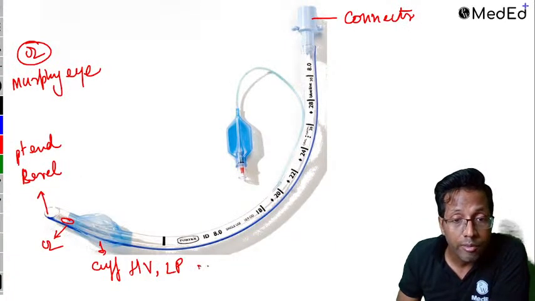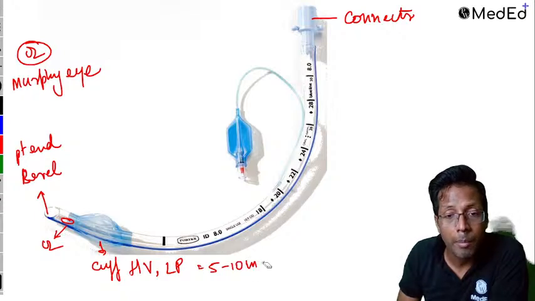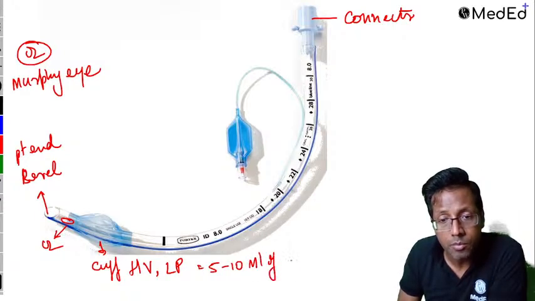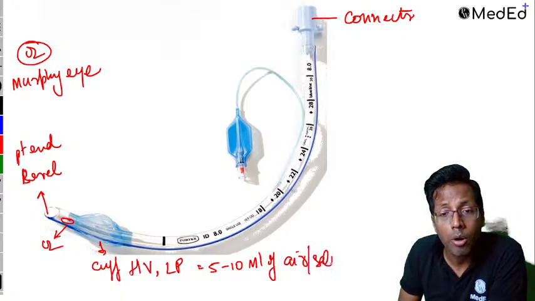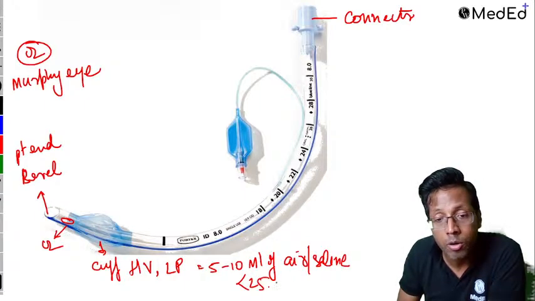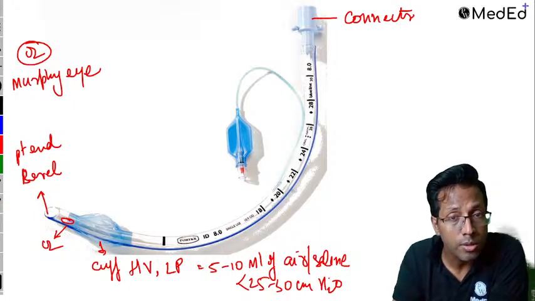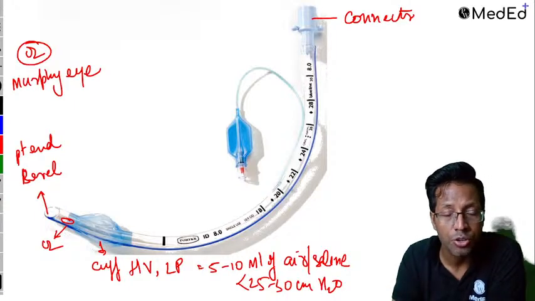When you inflate the cuff, you inflate with 5 to 10 ml of air or saline. More important is the cuff pressure should be less than 25 to 30 centimeter of water. If it increases, you're going to cause pressure necrosis. If it is less, it can cause leakage and aspiration.